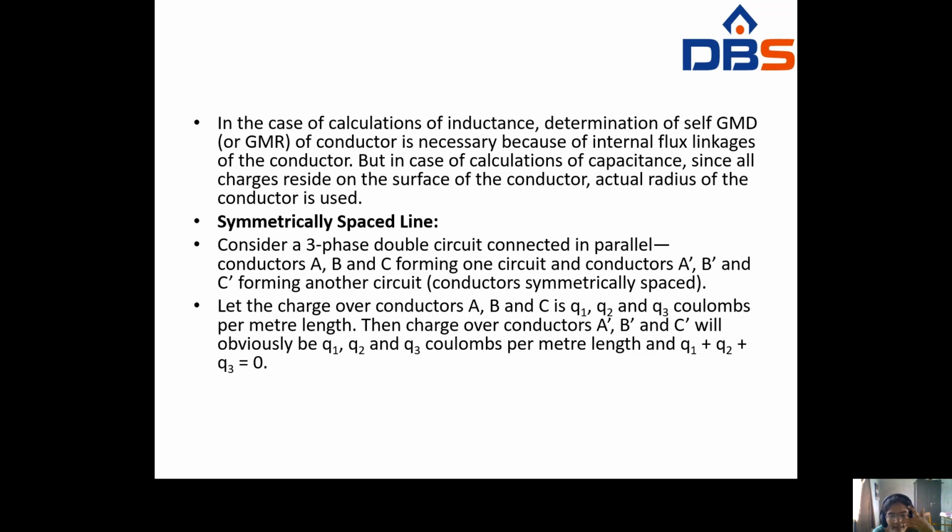Then the charges over conductors A dash, B dash, C dash are also Q1, Q2, Q3 coulombs per meter, the same charge. At balanced conditions, the three charges sum to 0, that is Q1 plus Q2 plus Q3 is equal to 0.